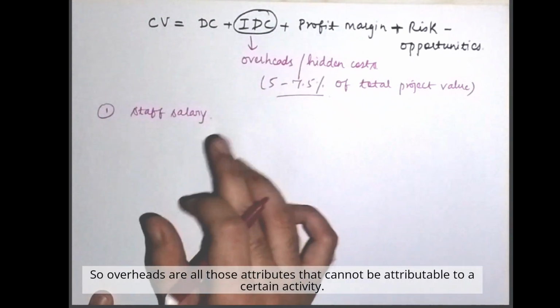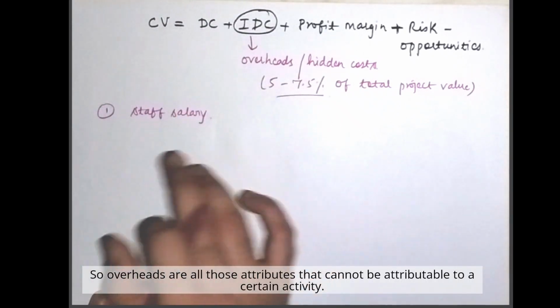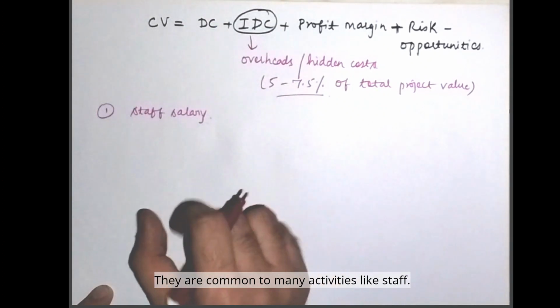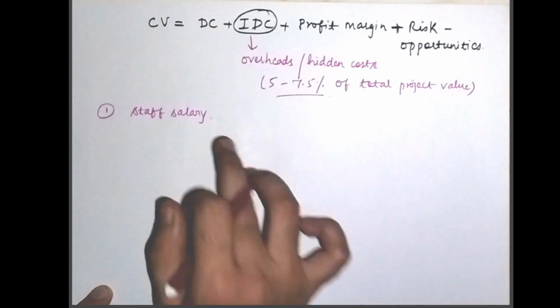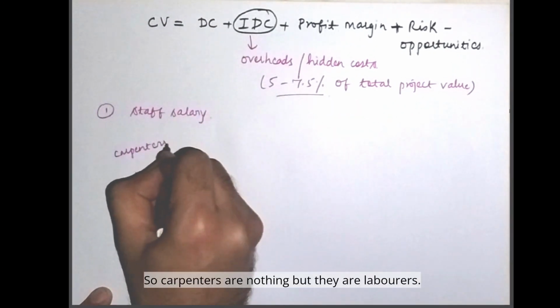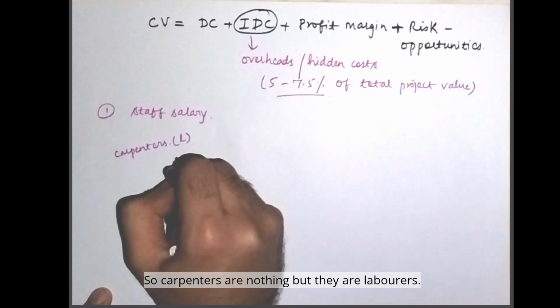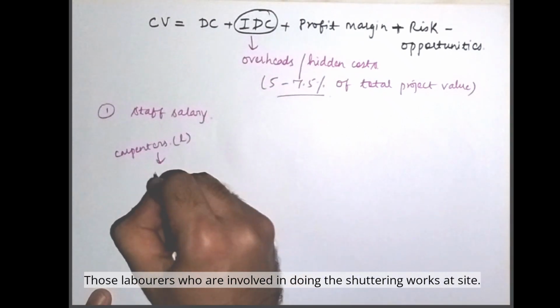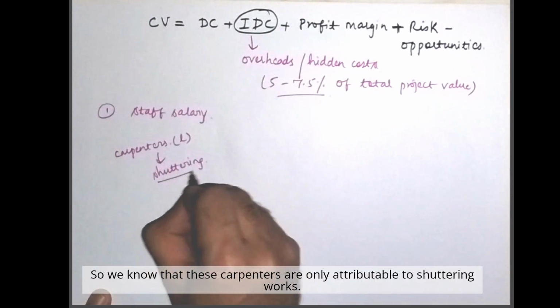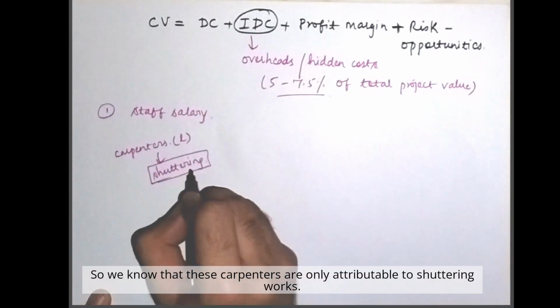So overheads are all those attributes that cannot be attributable to a certain activity. They are common to many activities, like staff. Okay, another example I would take is carpenters. Carpenters are laborers who are involved in doing the shuttering works at site. So we know that these carpenters are only attributable to shuttering work.